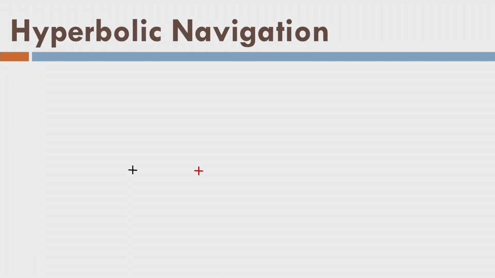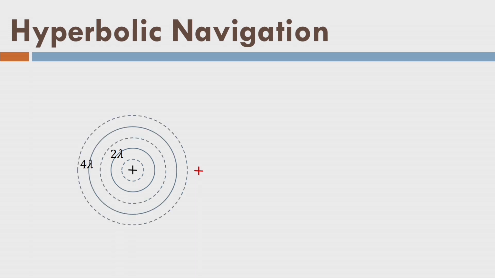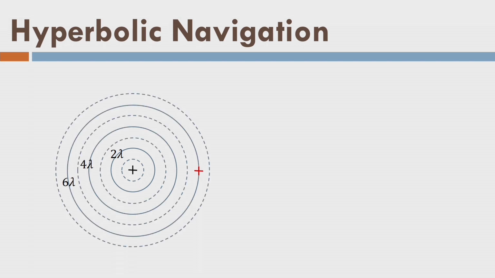Now let us look into hyperbolic navigation. Let us say there are 2 transmitters shown by the red plus sign and the black plus sign here. The transmitter at the black plus sign is sending some signals. So these are the wavefronts like this. These wavefronts are moving in space with different multiples of wavelength. As it reaches a larger distance, it has covered some multiples of a wavelength. So let us say 2 lambda, 3 lambda, 4 lambda, 5 lambda, 6 lambda and so on.